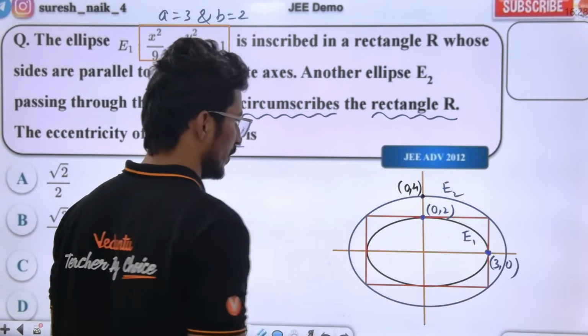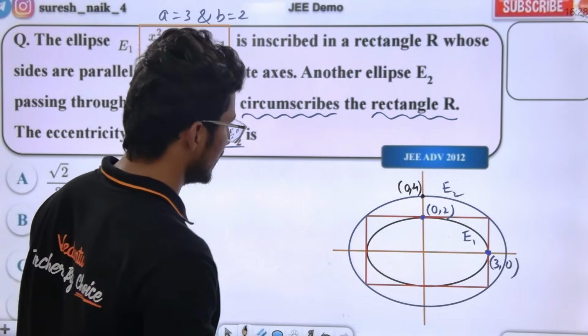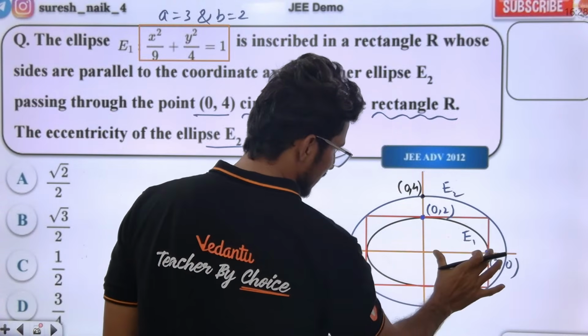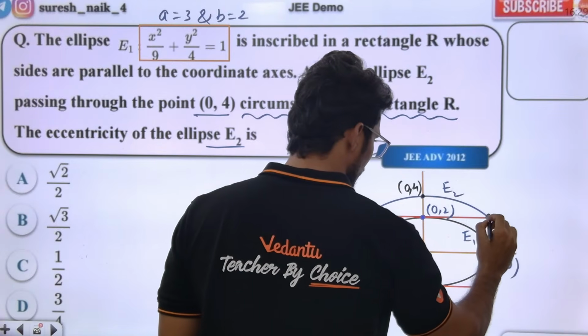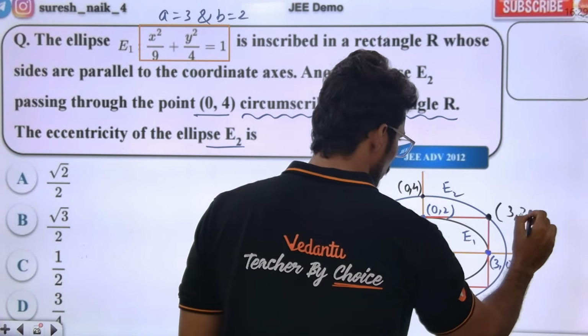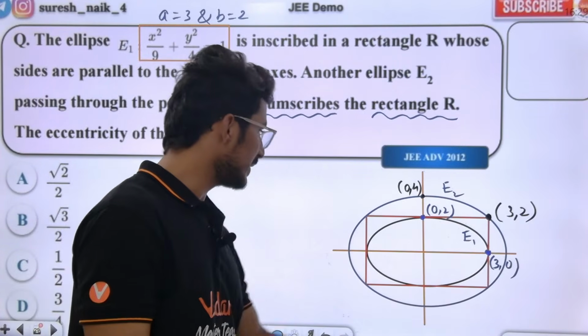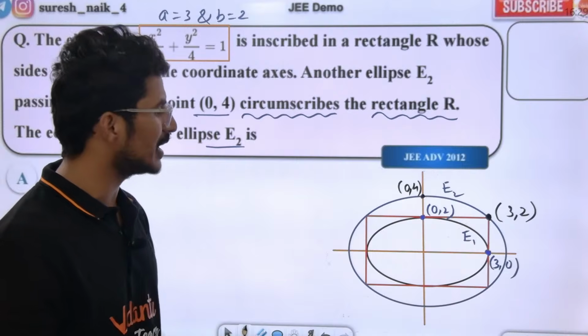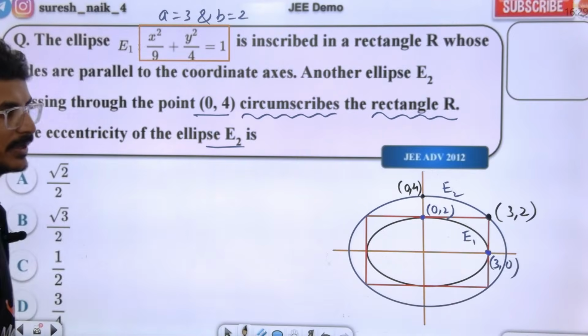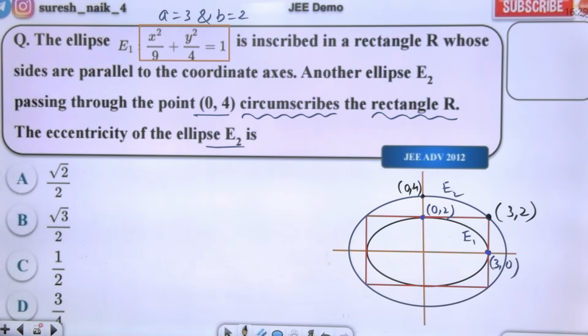Very good. And now tell me, guys, this length is 3, this length is 2. So this point is going to be (3, 2). Do you agree with my point? X length is 3, y length is 2. So this point is (3, 2). Are you clear? Yes or no? This is the information I just drew from the diagram.